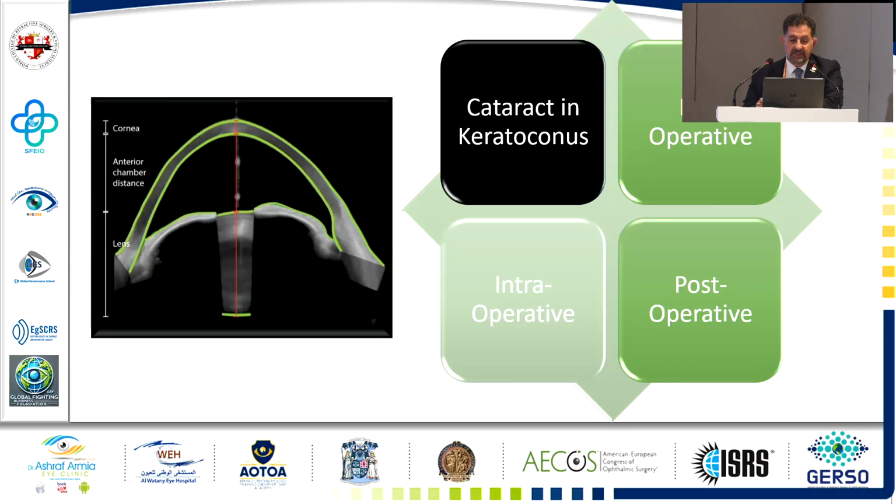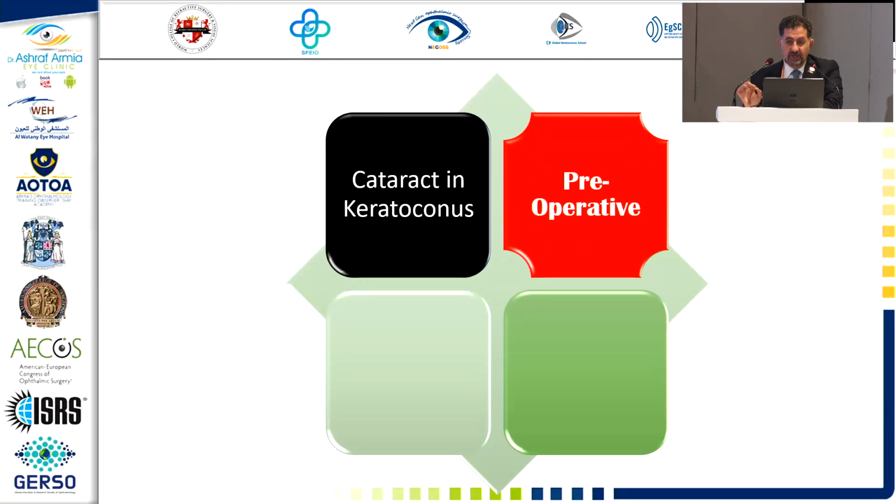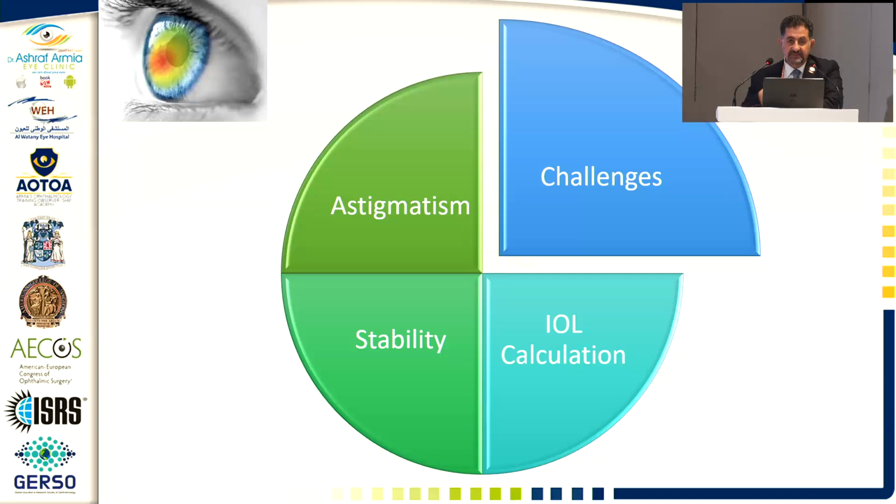So the challenges in cataract with keratoconus are three: preoperative, intraoperative, and postoperative. This is what I'm going to highlight in my presentation. Preoperatively, as I see in all of my patients, the challenges are astigmatism, stability, and IOL calculation. These are the 3 main challenges facing any surgeon doing cataract with keratoconus.